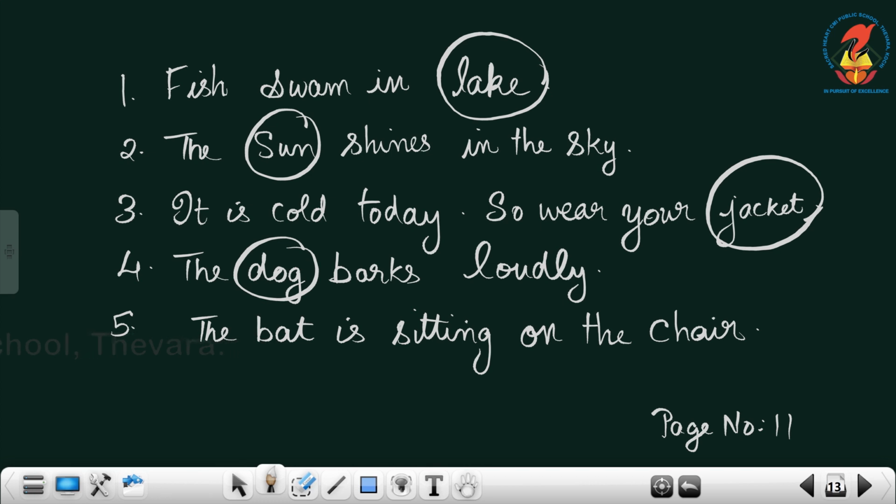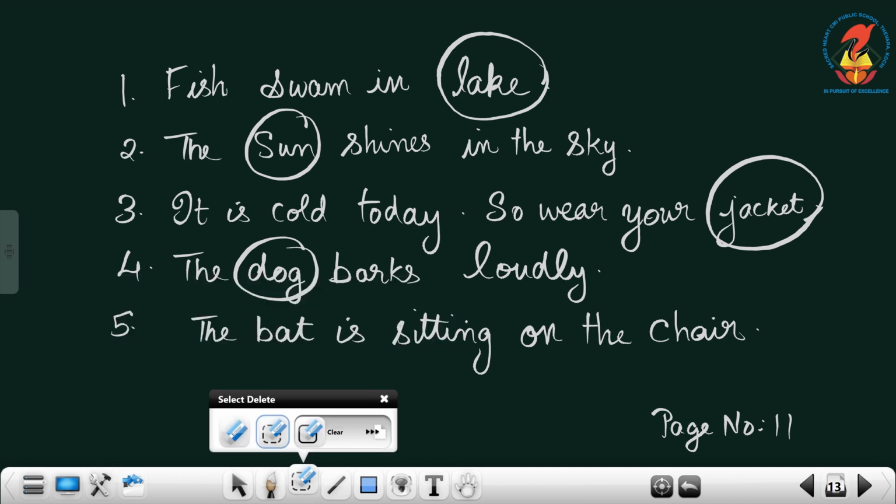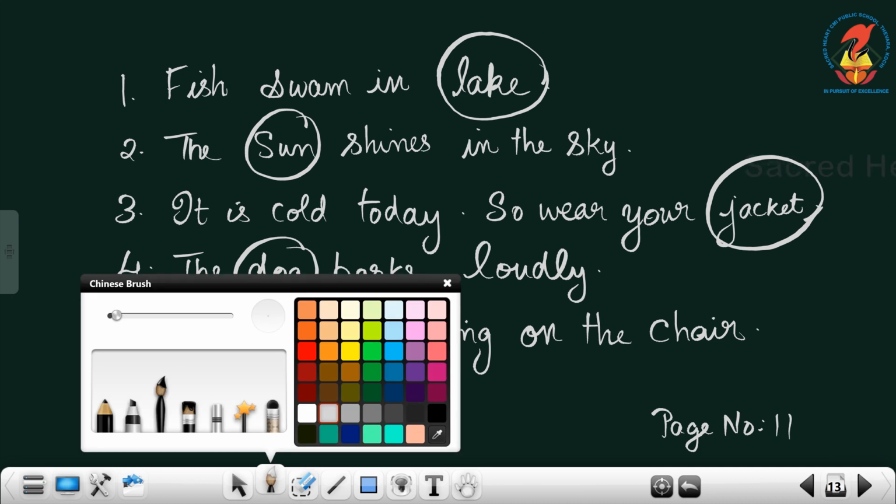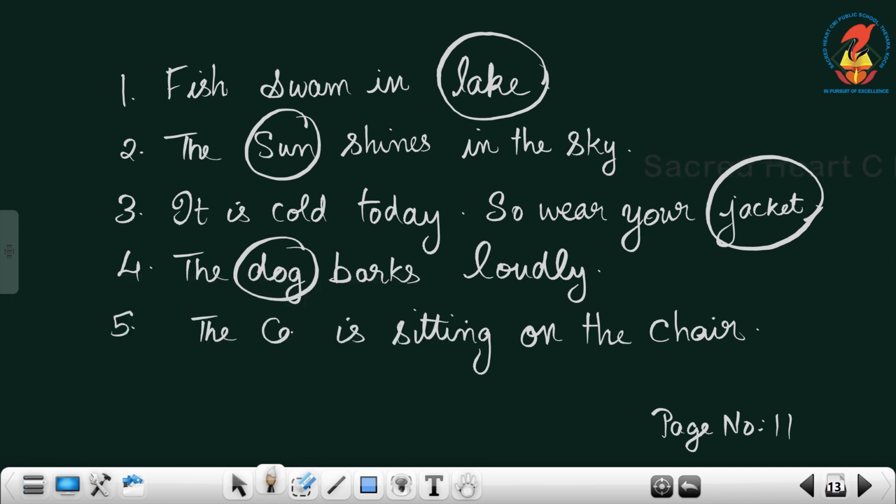Is it the bat is sitting on the chair? What is it? It is the cat is sitting on the chair, not bat. Cat is sitting on the chair. It is written there bat, but not bat. Cat is sitting on the chair. That was page number 11. We have to change these words like this and write it neatly down. Okay.